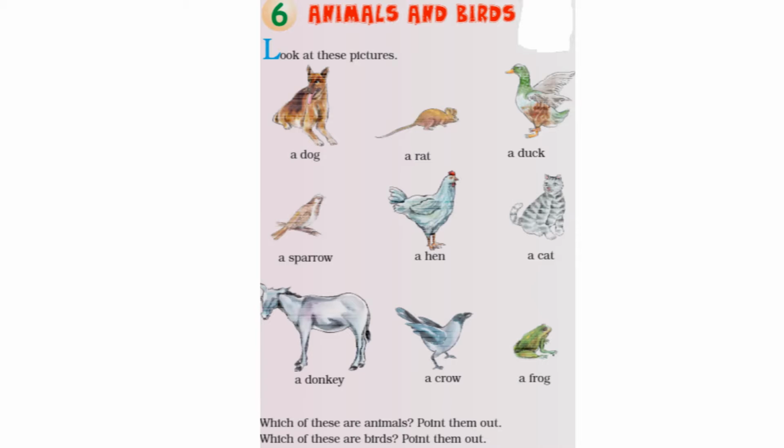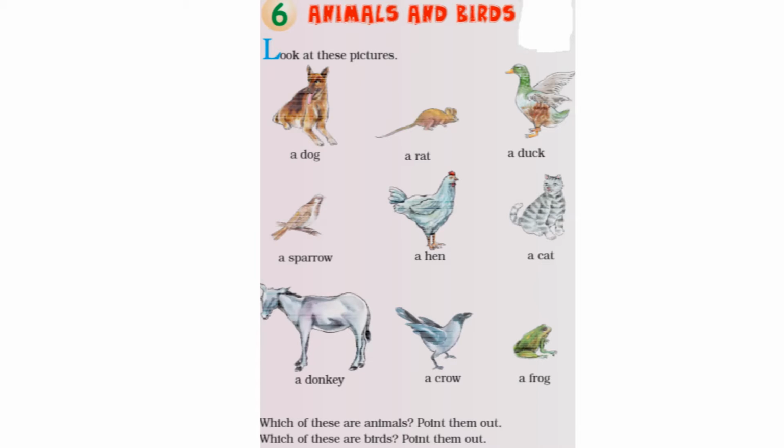Look at these pictures. A dog, a rat, a duck, a sparrow, a hen, a cat, a donkey, a crow, a frog. These are pictures of birds and animals. They are mixed. So these questions below we have to solve using the help of these pictures.